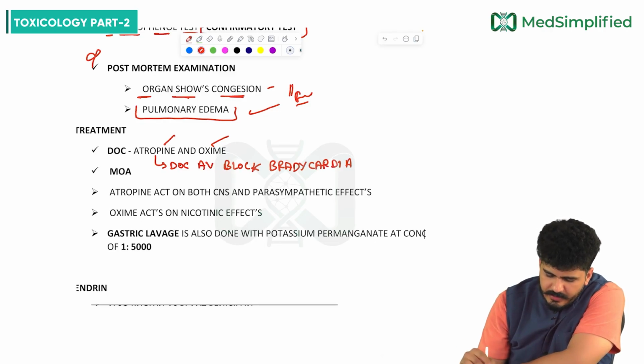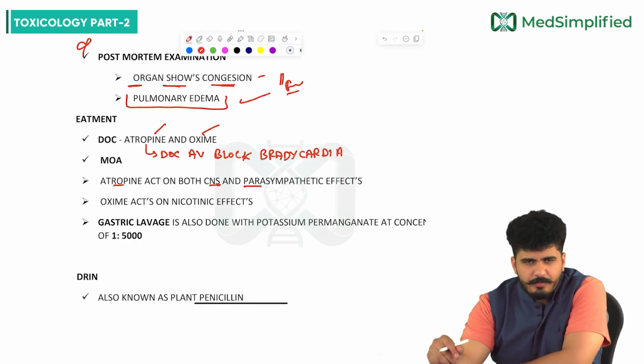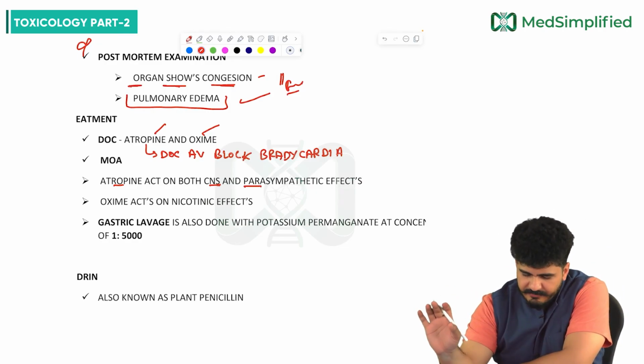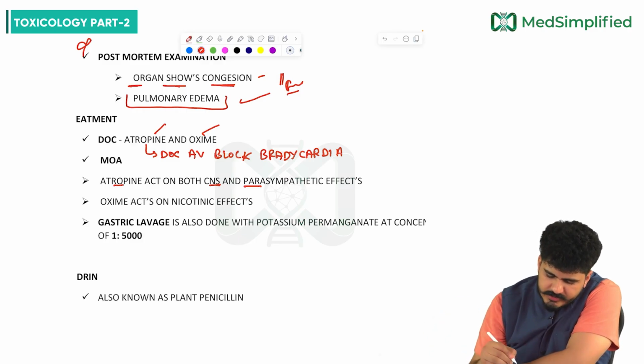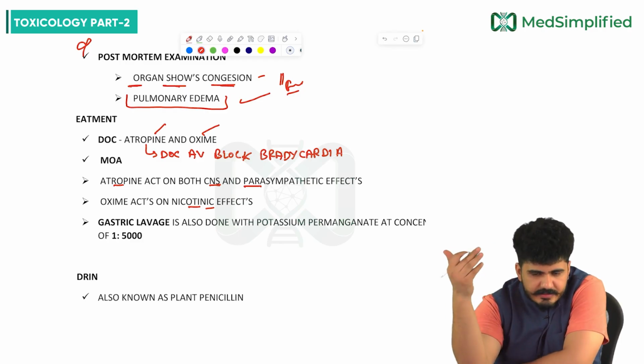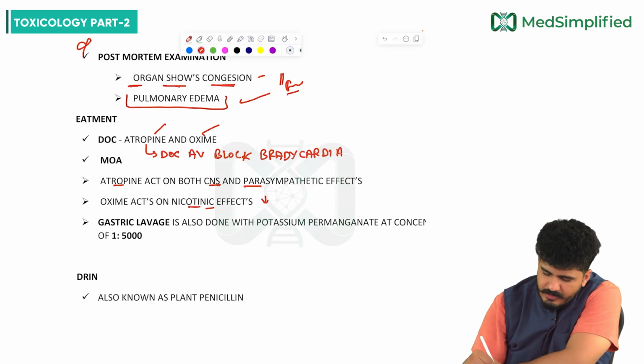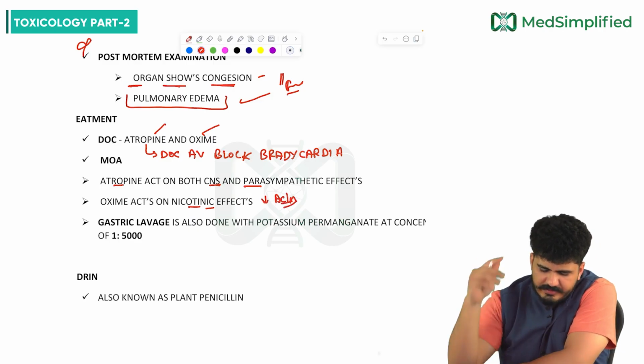Atropine acts on both the CNS and parasympathetic effects. That is why it is used. Oxime acts on nicotinic effects like muscle weakness and paralysis. Oximes can result in a decrease in acetylcholine, my dear friends.